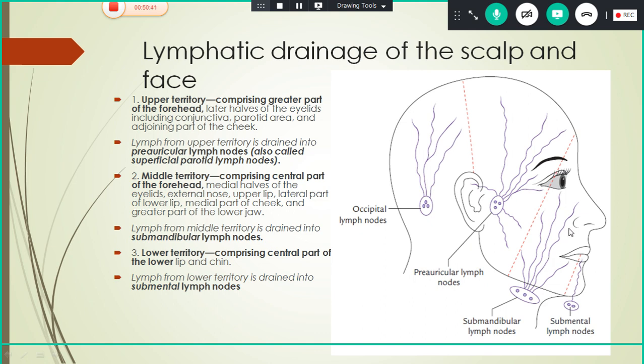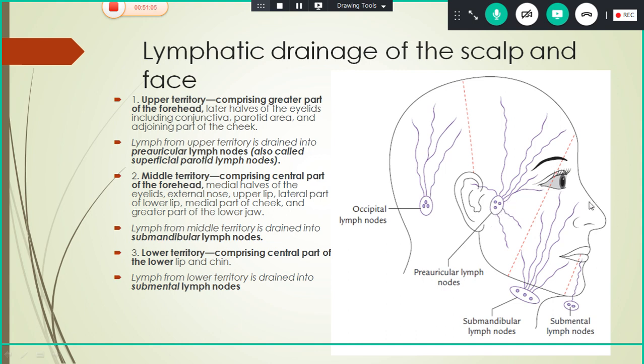It is again divided into three zones: upper territory, middle territory, and lower territory. Okay. So the upper territory is the major part of the forehead and lateral half of the eyelid, including the conjunctiva, and the parotid area here and adjoining part of the cheek. So here the lymphatics will drain into the preauricular lymph nodes here.